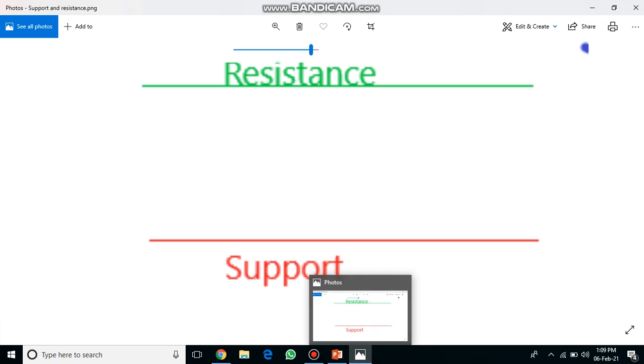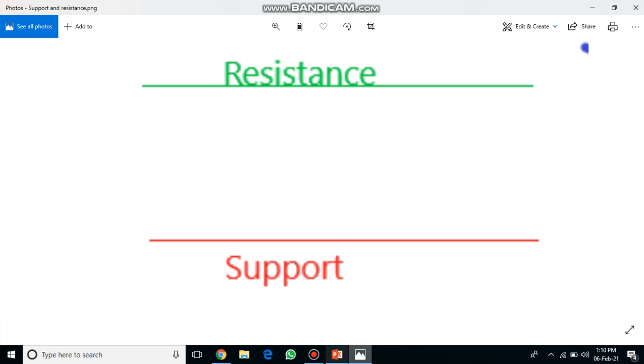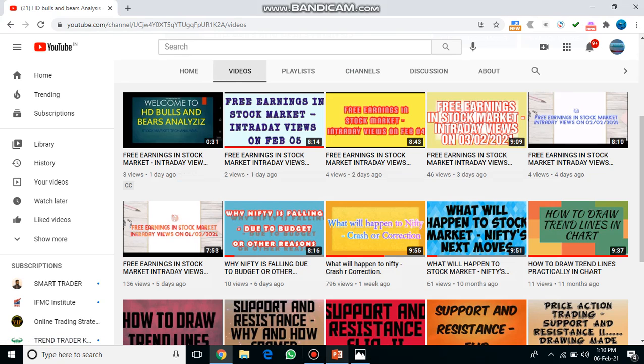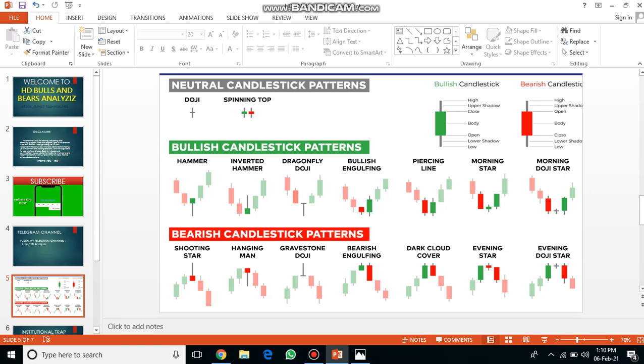Dear friends, we will see the candles, what are the different candlesticks available. There are various candlesticks like hammer, inverted hammer, dragonfly doji, bullish engulfing, piercing line, morning star, tweezer top, tweezer bottom, bearish engulfing, gravestone doji, abandoned baby, abandoned top, harami, and so on.